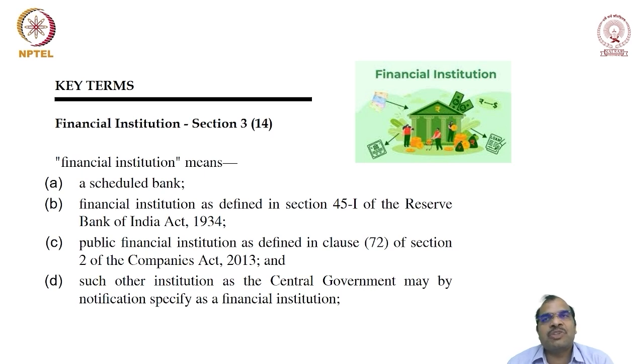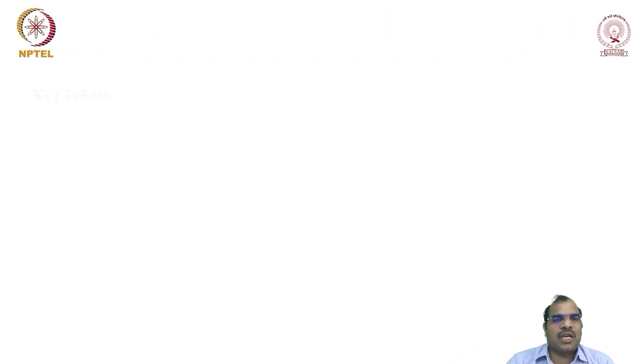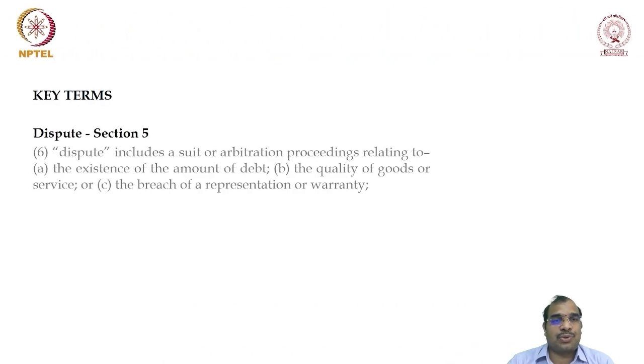So prima facie it is a commercial bank, scheduled bank, or any financial institution as defined under the RBI Act, or a public financial institution. We have various categories of institutions, such as public financial institutions, scheduled commercial banks, NBFCs, which are considered to be financial institutions.